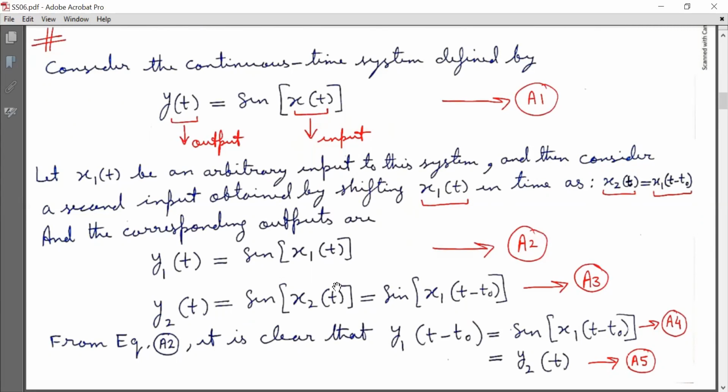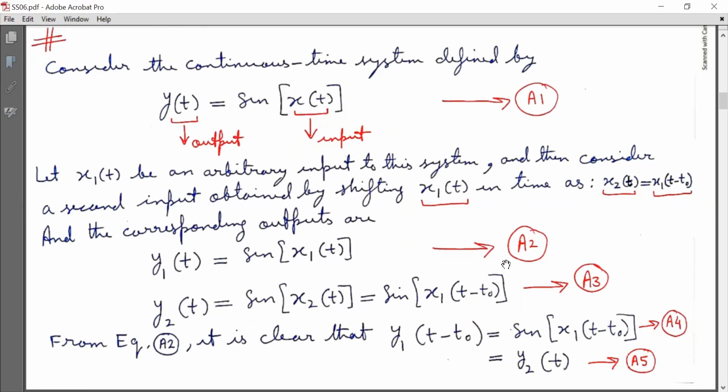Mark it as equation A2. Now we will feed the system with x2(t) as input. So output y2(t) equals sine of x2(t). But we know that here x2(t) equals x1(t minus t naught). So y2(t) equals sine of x1(t minus t naught). Mark it as equation A3.